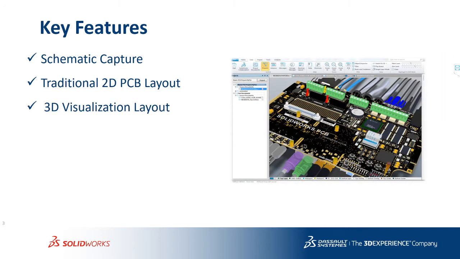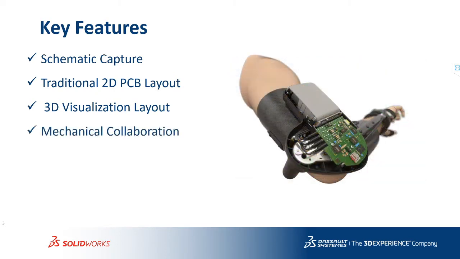SolidWorks also lets you visualize your 3D layout, so we can easily see how all the components look and all the connection sides also. Then we can easily do mechanical and PCB collaboration also. There is a part available for the collaboration type.